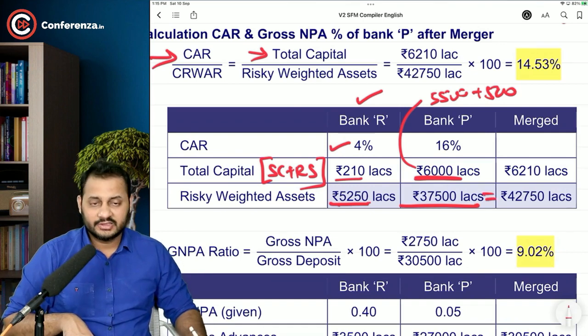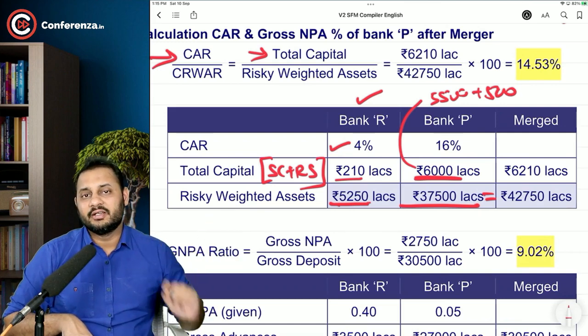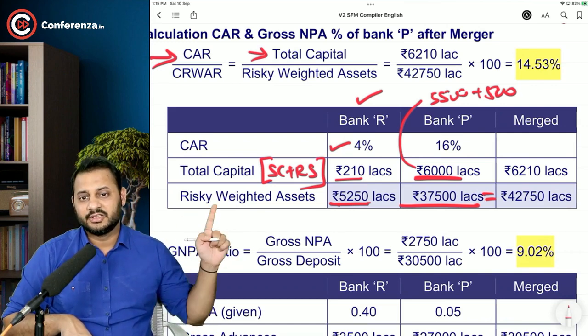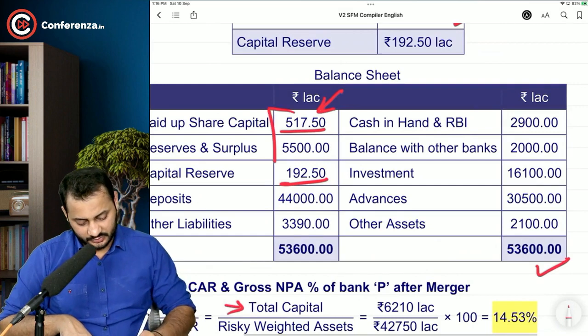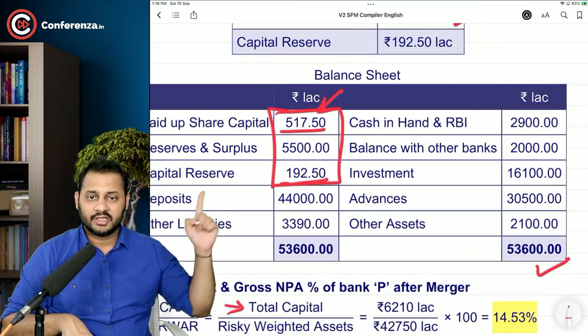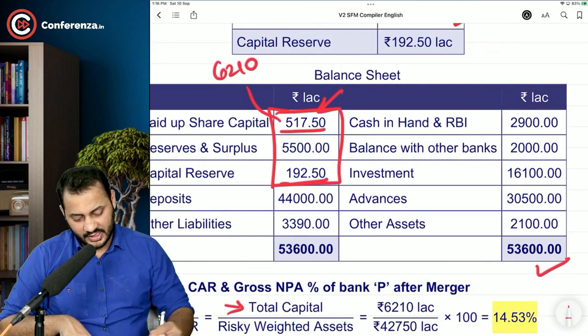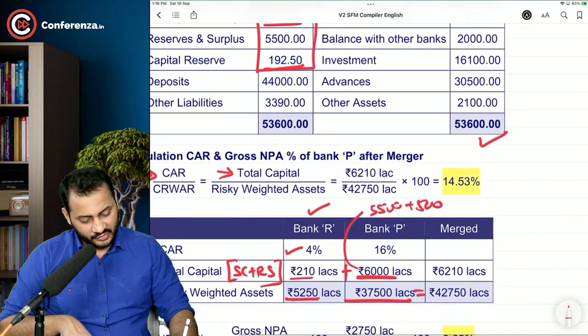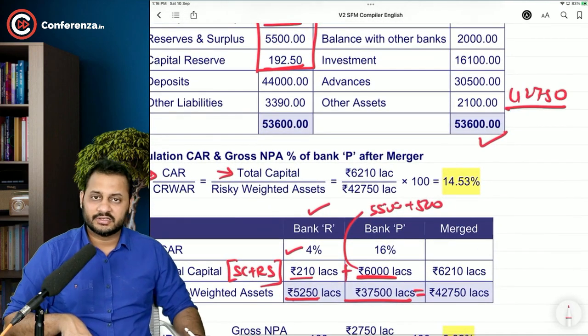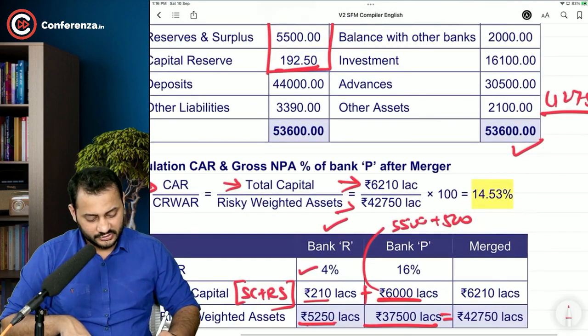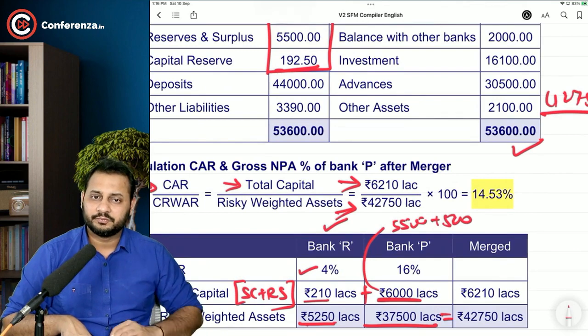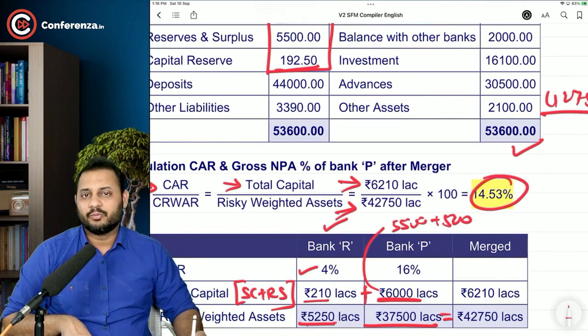The total of these two will become the merged risky weighted assets, and the total capital that we have is 6210 lakhs. It's the total of all this. We have the capital of 6210 lakhs as against the risky weighted assets of 42,750 lakhs on the asset side. Can we calculate the CAR ratio now? Yes, 6210 divided by 42,750. The new ratio is 14.53%.